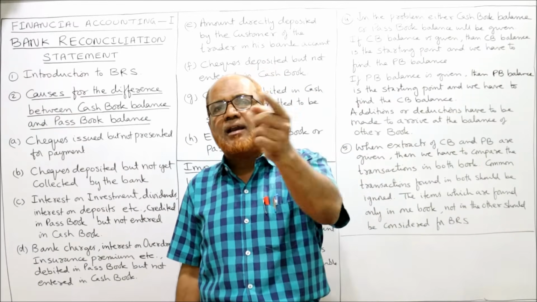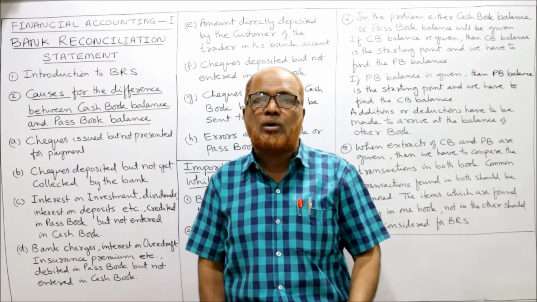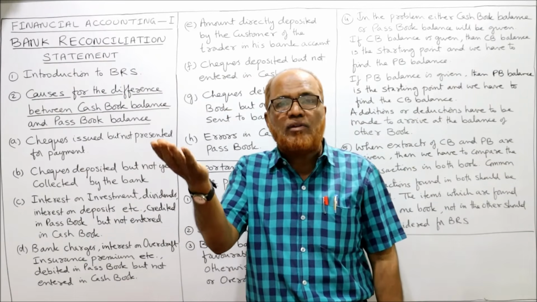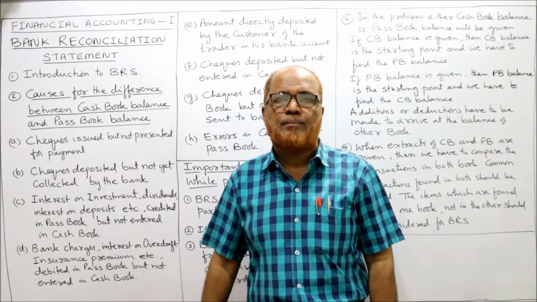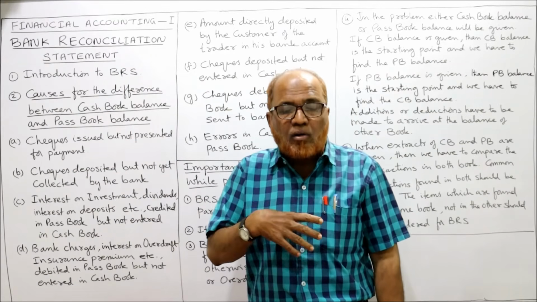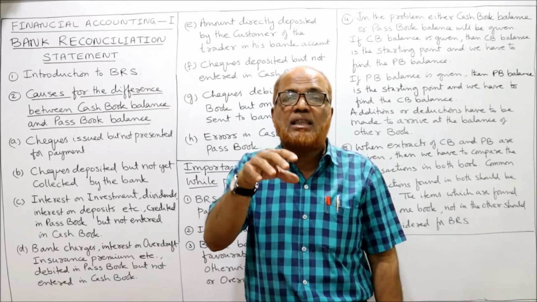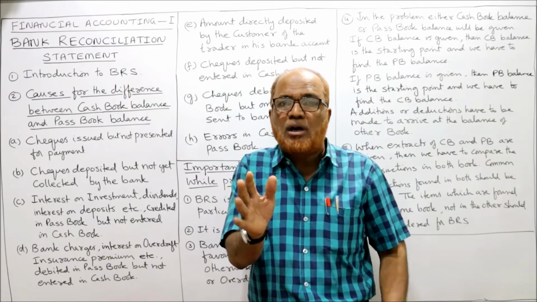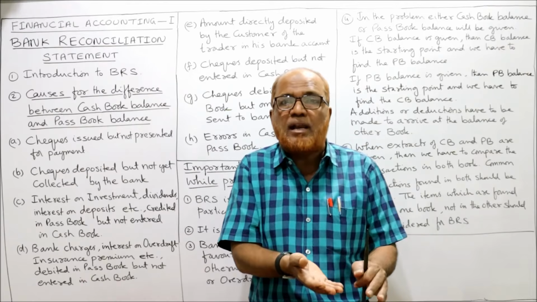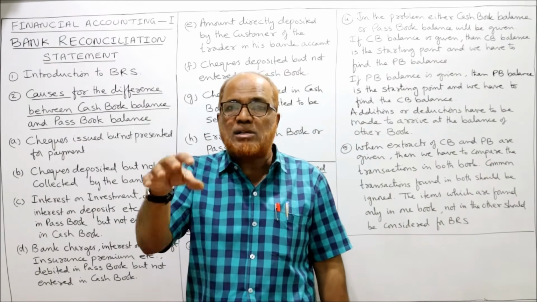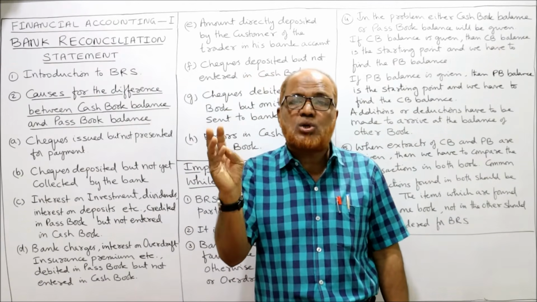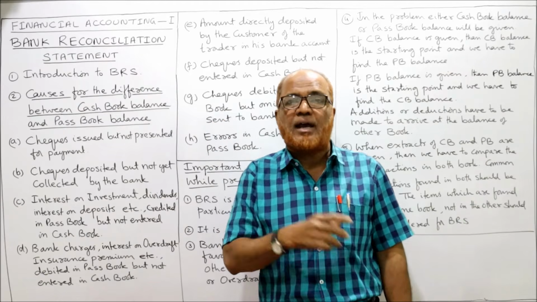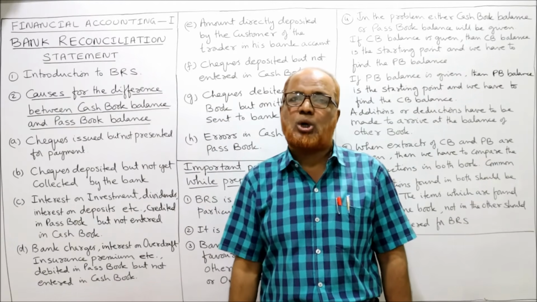The company will directly deposit the amount in my account. So automatically my bank account balance will increase in the passbook. But I will record it in the cash book only when I get the information. Till then, if I don't get the information, my cash book is showing a low balance and the passbook is showing a high balance, because the banker has collected interest on investment, dividend, etc. and credited my passbook.